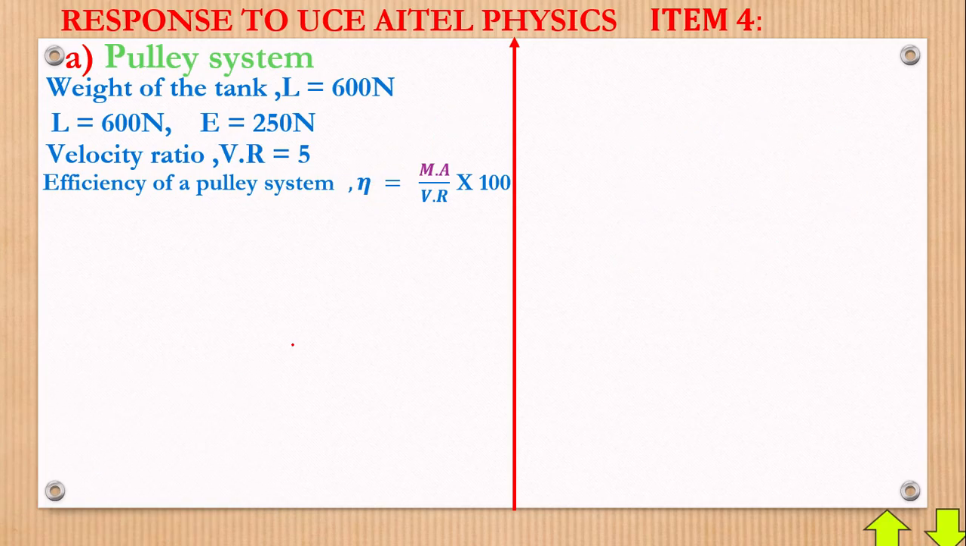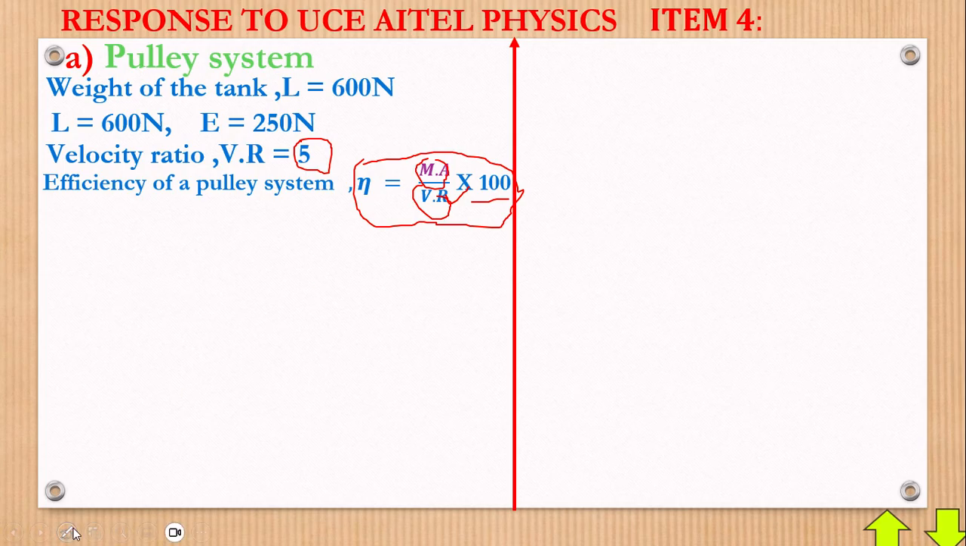Okay, good. Now with that, we have that efficiency is equal to mechanical advantage over velocity ratio times 100. That is the formula for efficiency we're going to use here. Why are we using this? Because it has velocity ratio, and we have velocity ratio given to us. That's why I've chosen to use this formula specifically for efficiency.